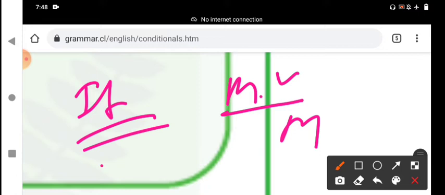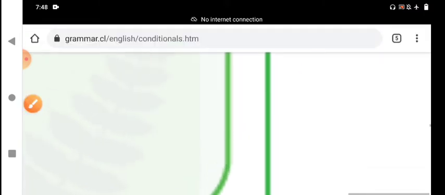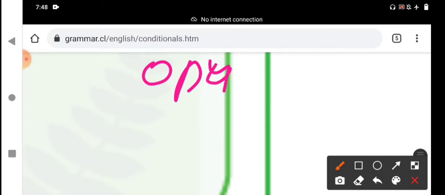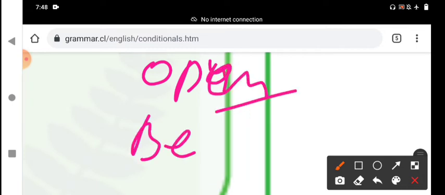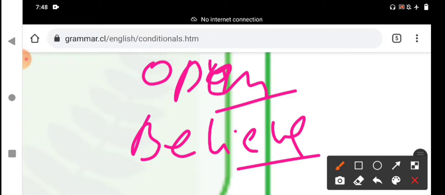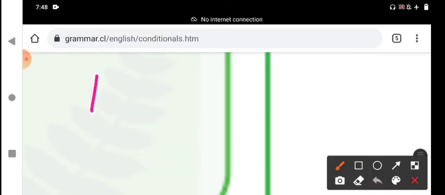You should understand that. We use the first conditional to talk about the result of an imagined future situation, when we believe. In this open condition, or type 1 condition, belief is more important. We trust, we believe it is likely to happen.